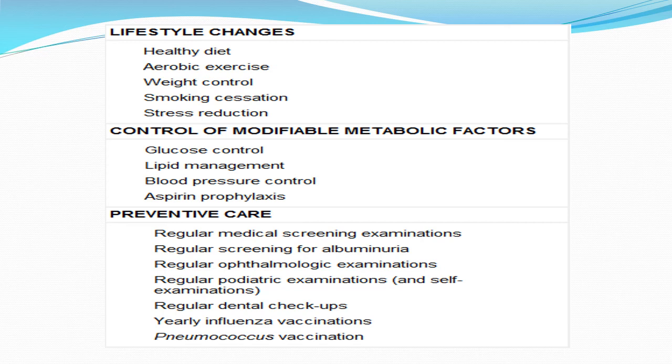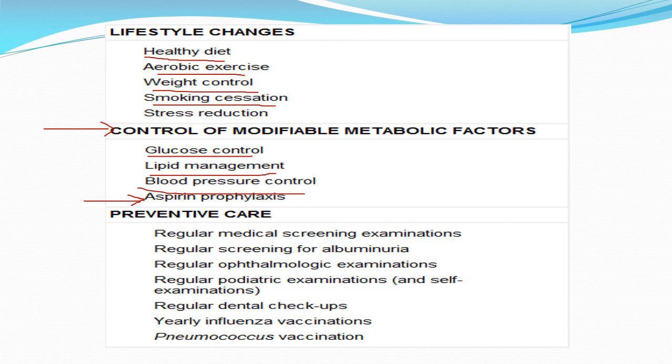The same thing here is represented by this table, the tripod. Number one, lifestyle changes: healthy diet, exercise, weight control, smoking cessation. The second item is what I call the control of modifiable metabolic factors. By this item, I mean proper control of blood glucose, proper control of lipids when they are elevated, proper control of the blood pressure when it is elevated, and it is also important that patients with type 2 diabetes take a small dose of aspirin for prophylaxis against cerebrovascular strokes and coronary events.